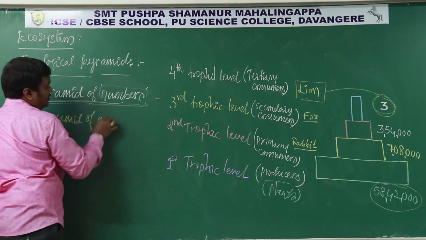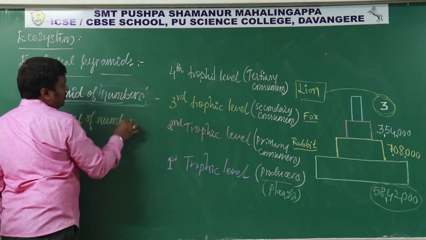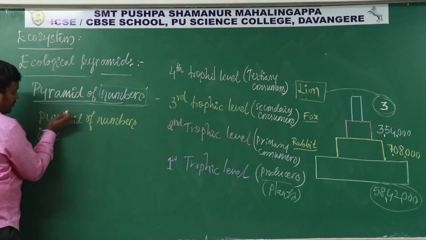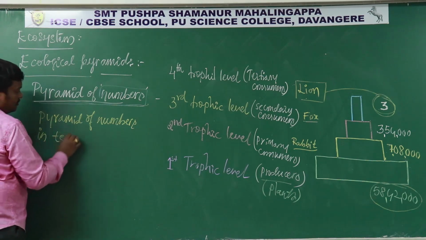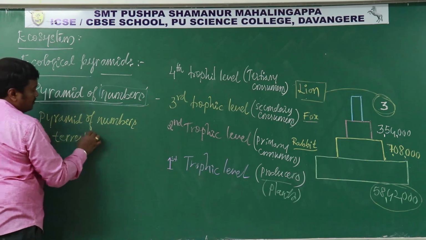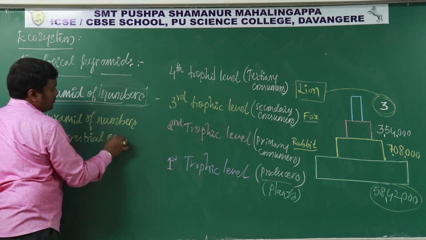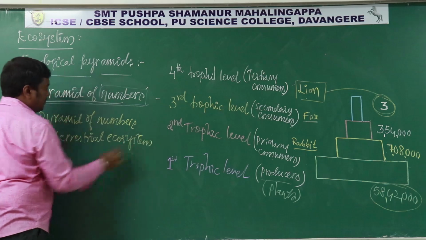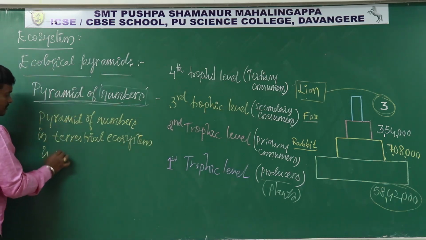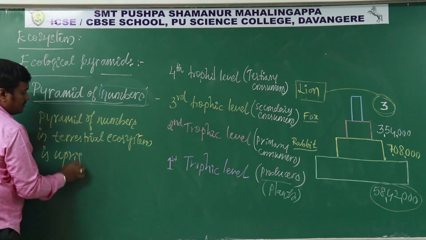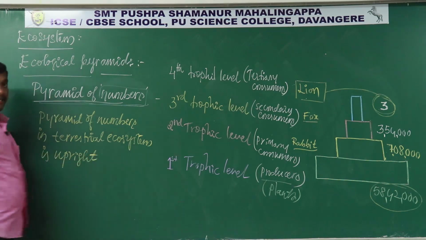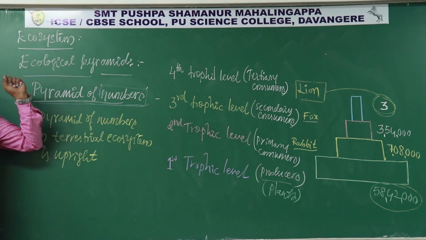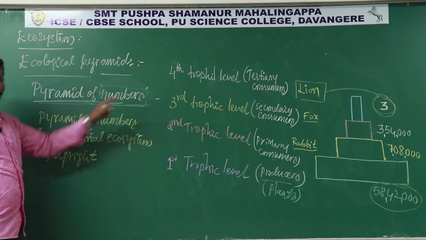The pyramid of numbers in a terrestrial ecosystem is upright. In this example we have taken, the pyramid of numbers is upright.